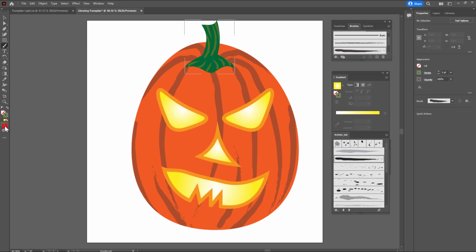And now I can go ahead and turn this off, put it on draw normal. And that is my finished pumpkin. Have fun with the project, everybody.